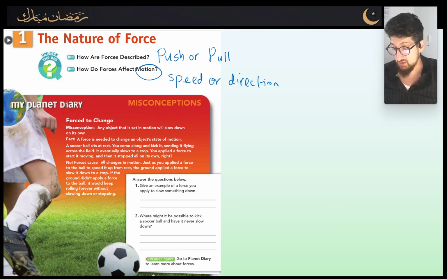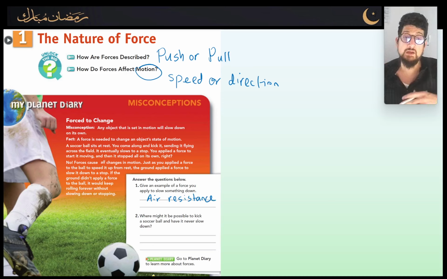Let's look at some of the questions here. Give an example of a force that you apply to slow something down. I can think of two examples. So basically, air resistance is an easy one. That's used when a parachute is falling down to the ground. Obviously, as the surface area is quite large, the air gets trapped in the parachute itself, and the air resistance slows the parachute down.